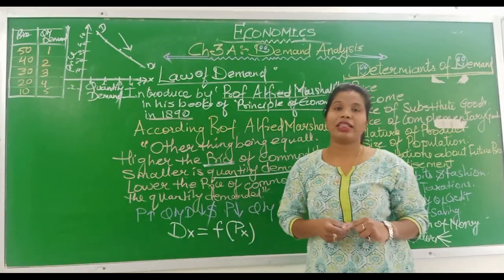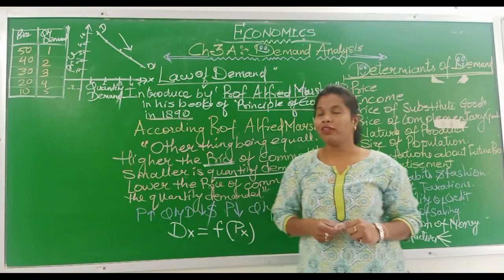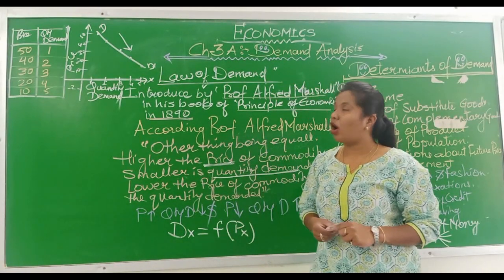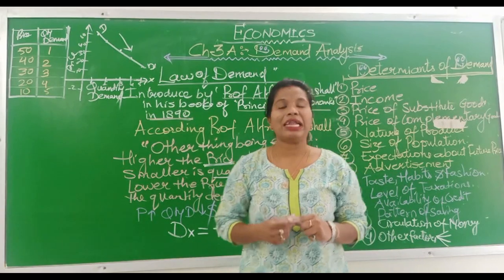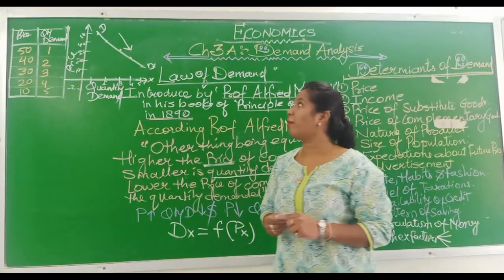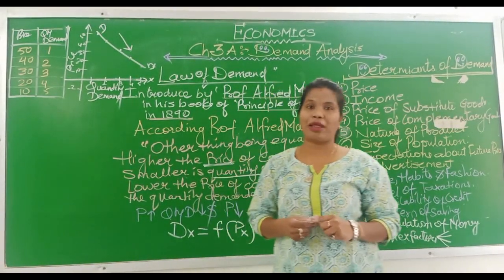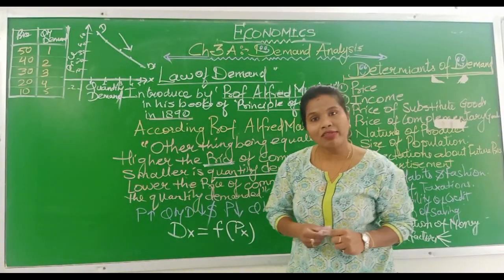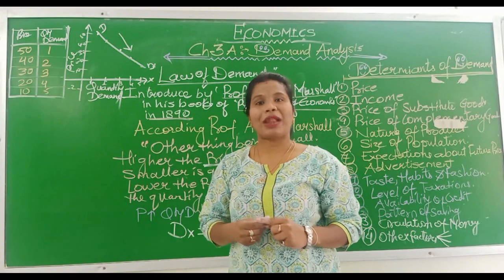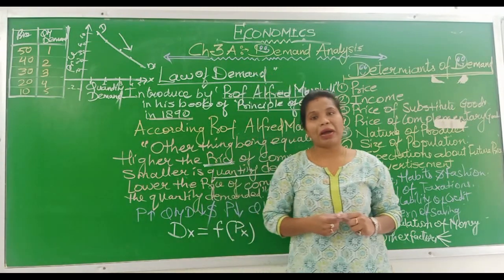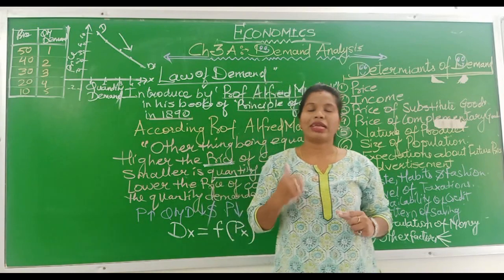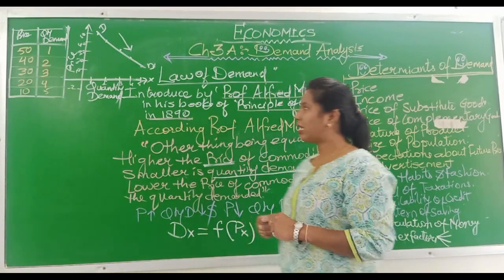When we plot the above schedule points, we will see a downward slope from left to right, because price and quantity demanded have an inverse relationship. So it's a downward slope from left to right. DD is the demand curve. Why is it downward? Because when prices are rising, quantity demanded is reducing. When prices are decreasing, quantity demanded is increasing.